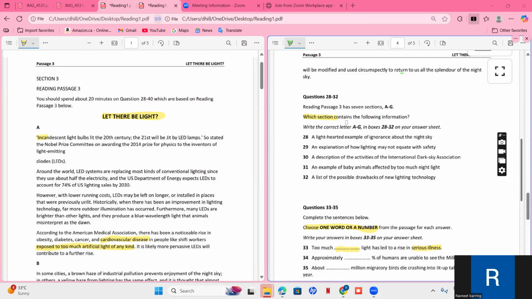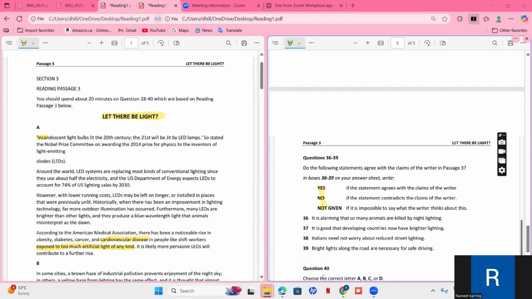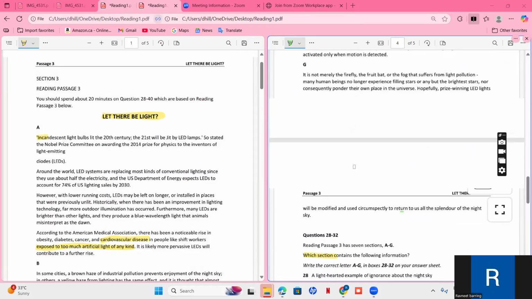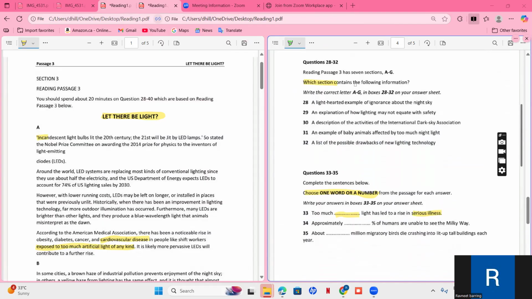So the first type is which paragraph contains the following information, then one word, and then the last ones are yes, no, not given. It's very important to understand the strategy you should follow whenever there is a question which says which paragraph contains. For example, there is a statement which says a light-hearted example of ignorance about the night sky. So we have to find in which paragraph this sentence is there.